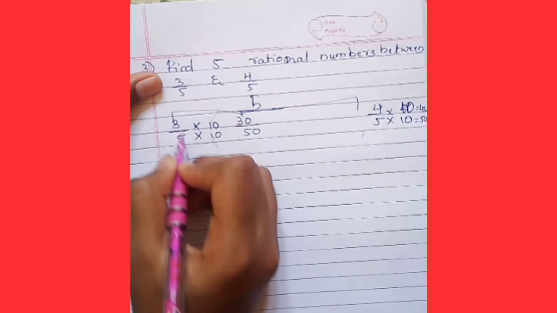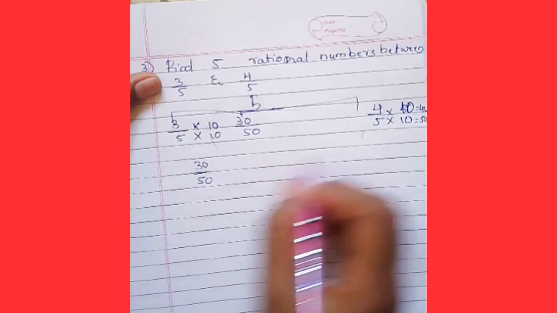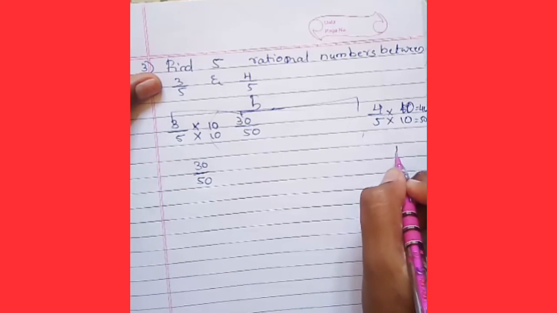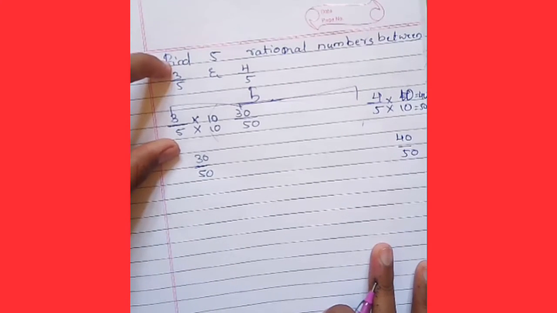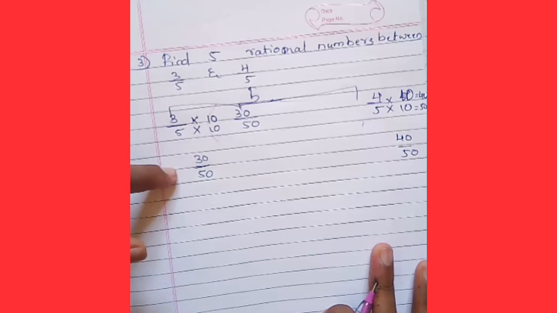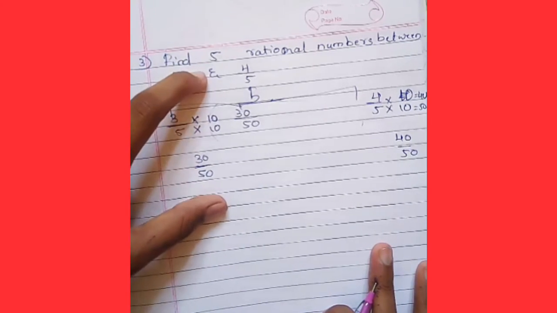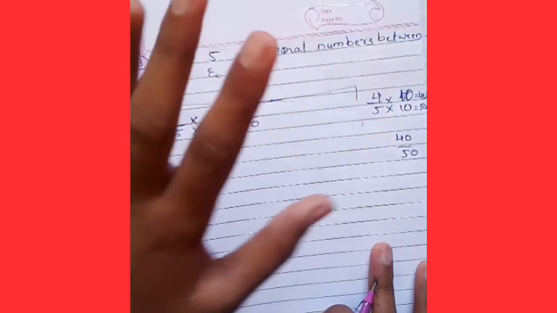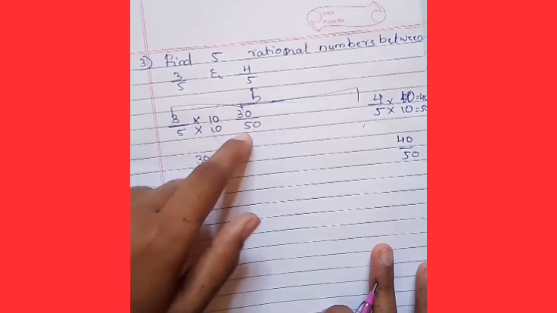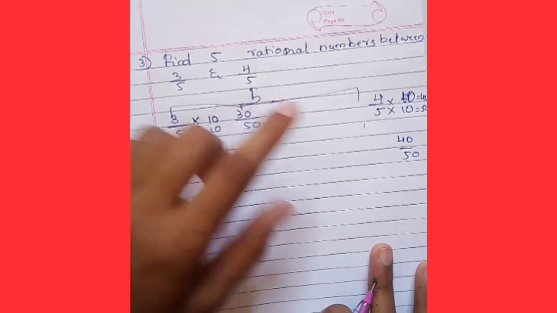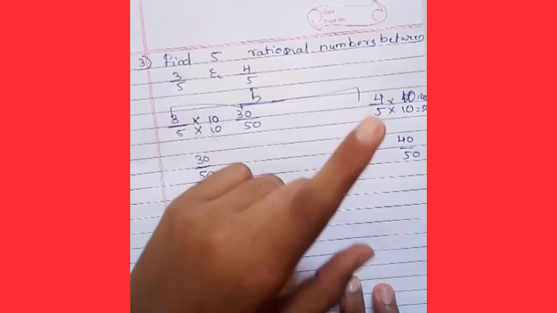So now 3 by 5 is converted into 30 by 50 and 4 by 5 is converted into 40 by 50. We have multiplied the same number with the denominator and numerator, and also did the same method for this. We multiplied 3 by 5 with 10 and got the answer 30 by 50, and also multiplied 4 by 5 with 10 and got the answer 40 by 50.